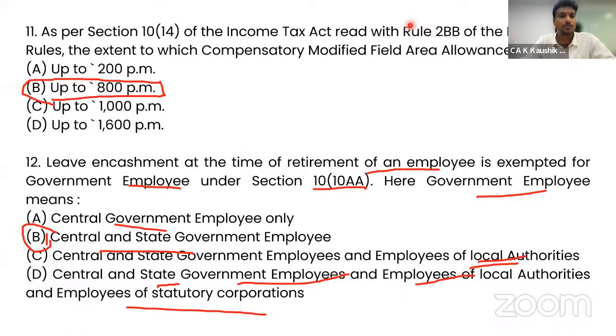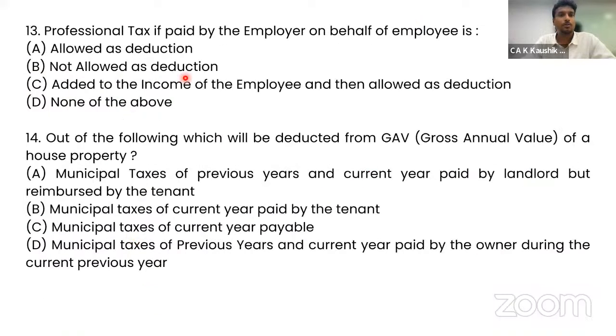Moving to the next question, question number 15. Professional tax, if paid by employer on behalf of employee, is allowed as deduction, not allowed as deduction, added to the income of the employee and then allowed as deduction. Professional tax, if paid by employee, will be allowed as deduction, but if it is paid by employer, first it is added to the income and then allowed as deduction. So option C is the correct answer.